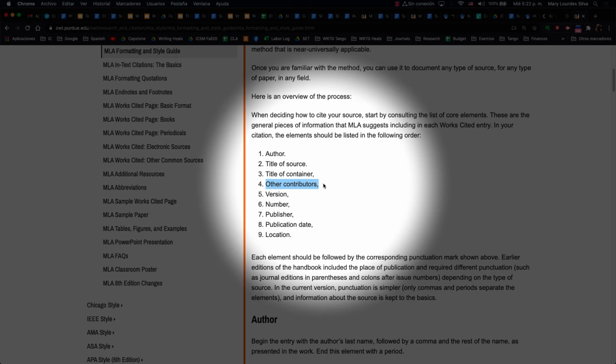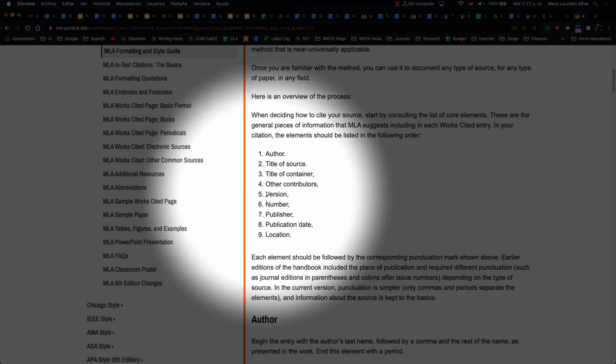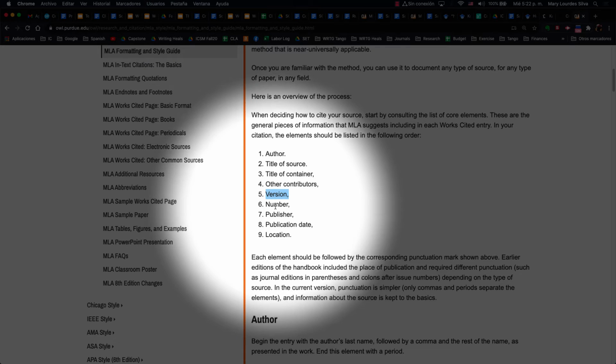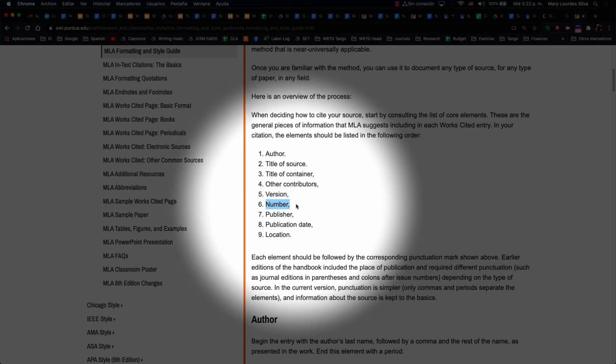Other contributors might be editors. This is the volume number. If you are locating journals, they have volume numbers. Number indicates the issue number. The way journals are published is that you'll have a particular year, like 2020, and that year will have maybe 4 volumes or 5 volumes, and then within that volume you'll have many issues. So there's a hierarchical order.